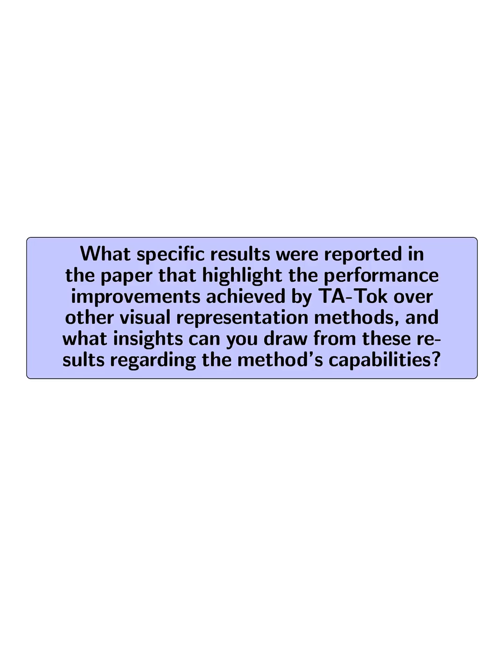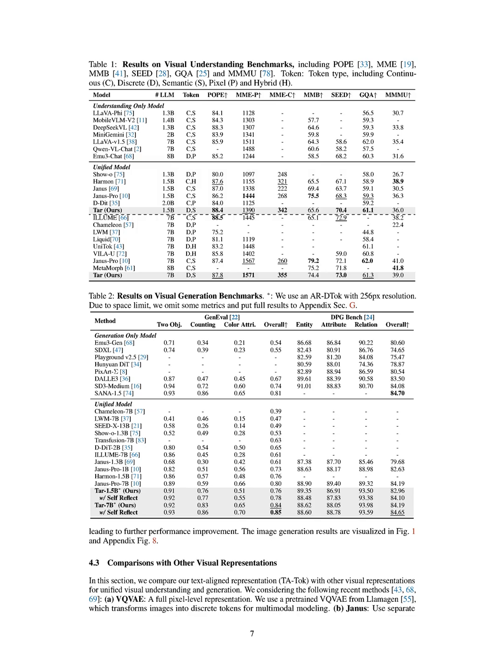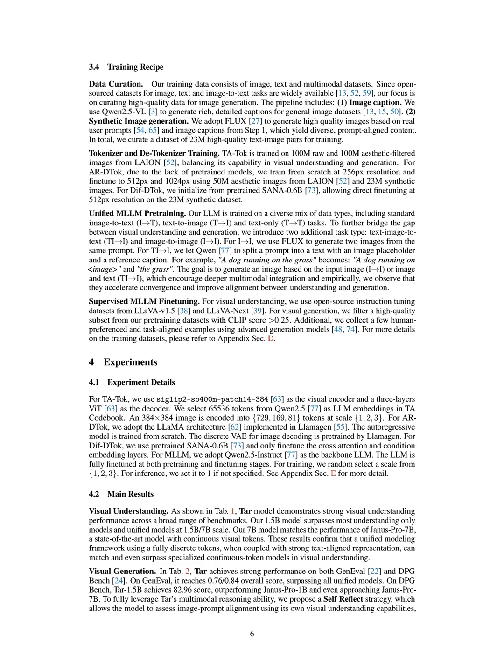What specific results were reported in the paper that highlight the performance improvements achieved by TATOC over other visual representation methods, and what insights can you draw from these results regarding the method's capabilities? The paper reports that TATOC outperforms other visual representation methods in both visual understanding and generation tasks. Specifically, the model achieves strong performance on the GenEval and DPG Bench, with scores of 0.76 over 0.84 and 82.96 respectively, surpassing all unified models and approaching the performance of state-of-the-art models like Janus Pro.